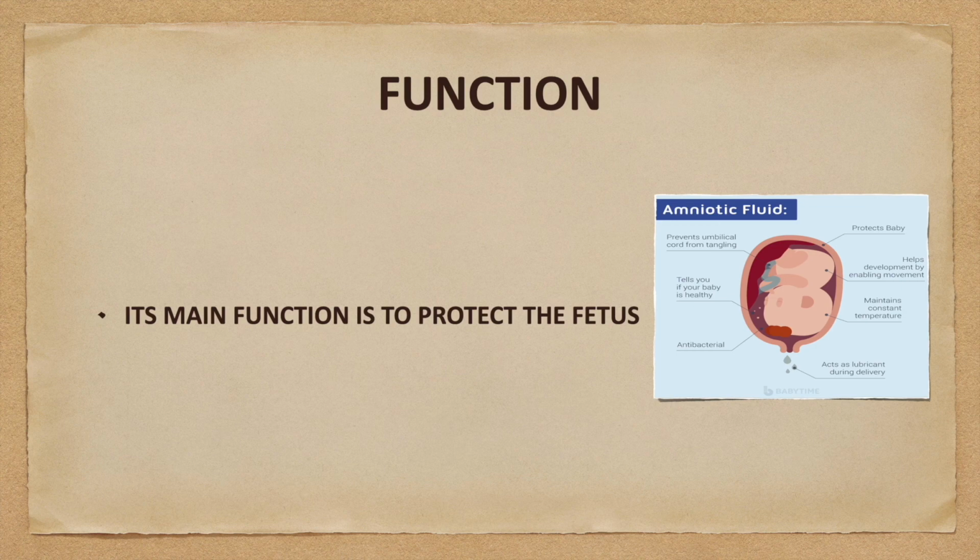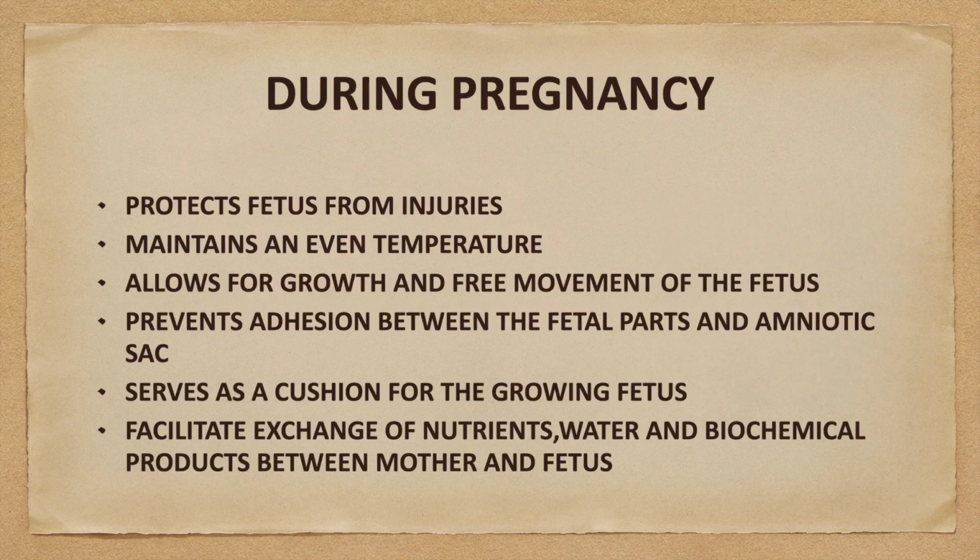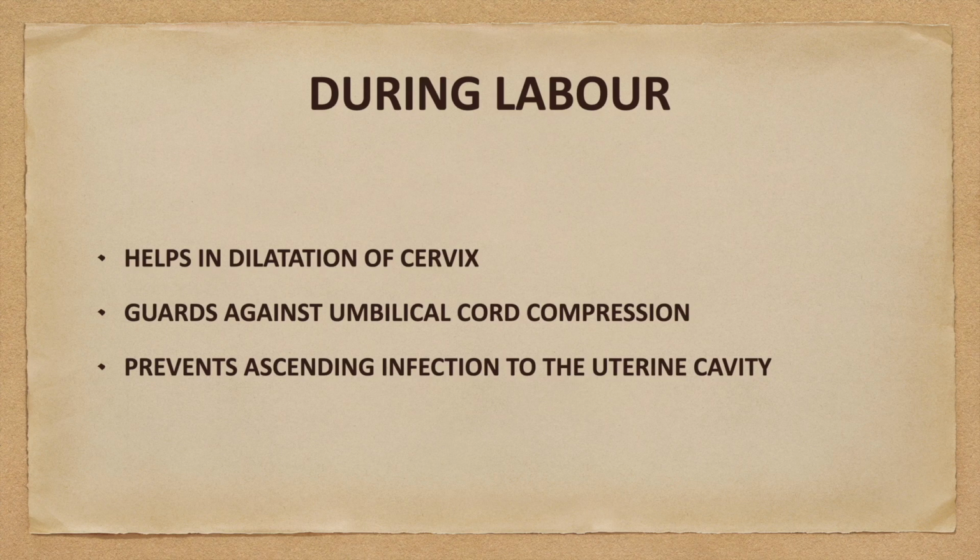Function: its main function is to protect the fetus. During pregnancy, it protects the fetus from injuries, maintains an even temperature, allows for growth and free movement of the fetus, prevents adhesion between the fetal parts and amniotic sac, serves as a cushion for the growing fetus, and facilitates exchange of nutrients, water and biochemical products between the mother and the fetus. During labor, it helps in dilatation of the cervix, guards against umbilical cord compression, and prevents ascending infection to the uterine cavity.